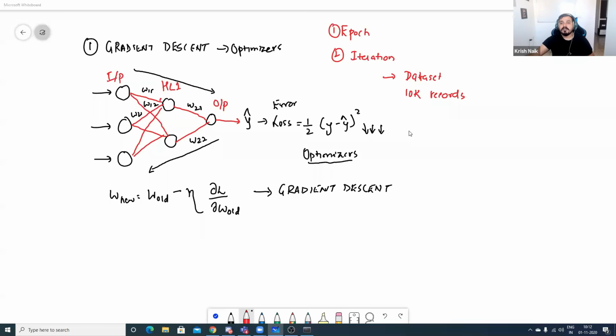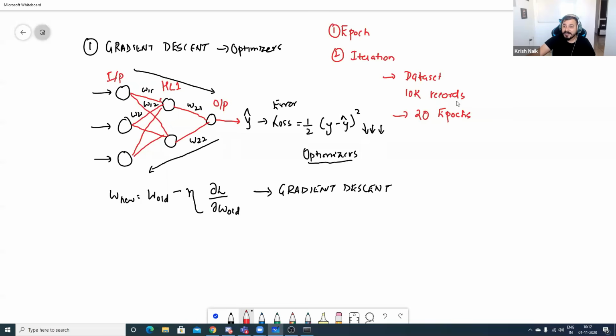Now, suppose I have a data set of 10K records, and I say that I have to train my model for 20 epochs. I want to train my data set for 20 epochs. That basically means in every epoch, I'll be taking the 10K records. I do the back propagation and updation with respect to the total 10K records.